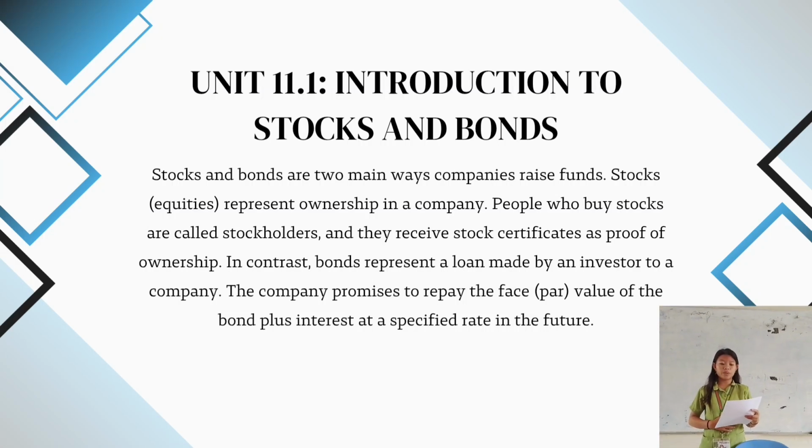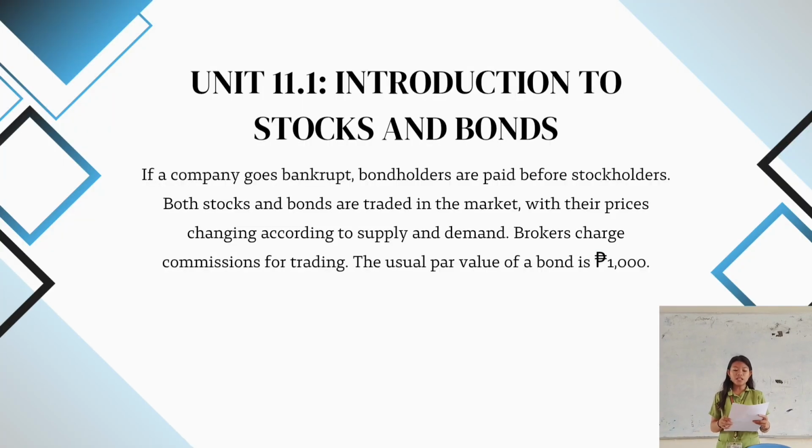The company promises to repay the face or the par value of the bond plus interest at the specified rate in the future. So if a company goes bankrupt, bondholders are paid before stockholders.